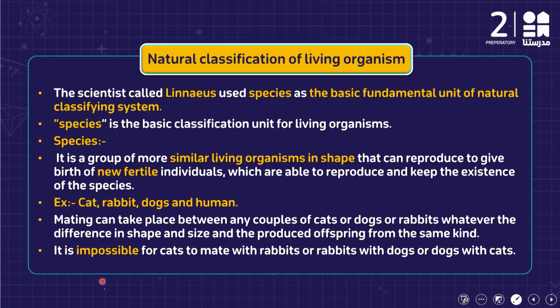It's impossible, of course, for cats to mate with rabbits, or rabbits with dogs, or dogs with cats, because they are different species. They are different from each other. So they will produce a sterile individual. The word sterile means it doesn't have the ability to reproduce.